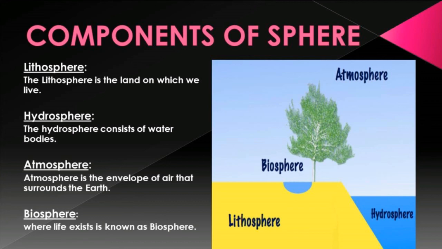Atmosphere. Atmosphere is the envelope of air that surrounds the earth. It is made up of different types of gases. The major gases are nitrogen, oxygen, carbon dioxide, hydrogen, helium, argon, ozone, etc.